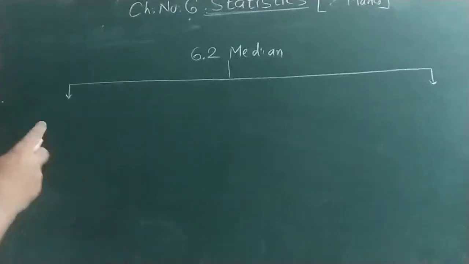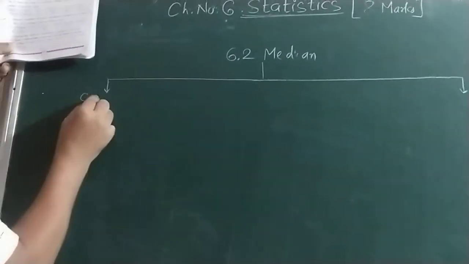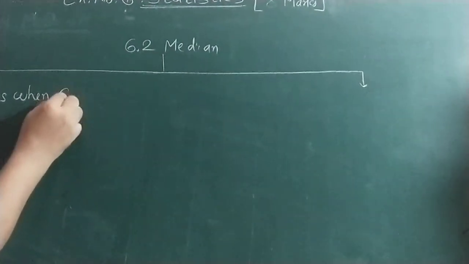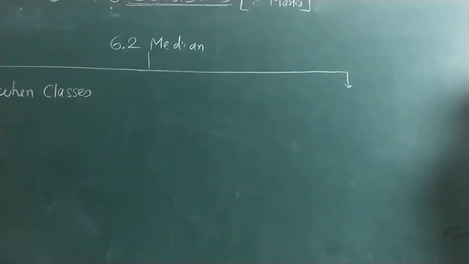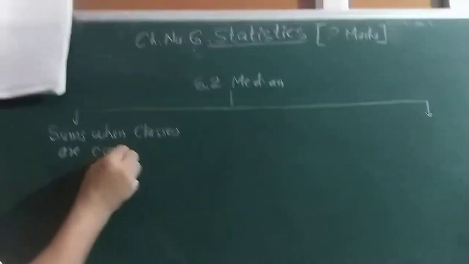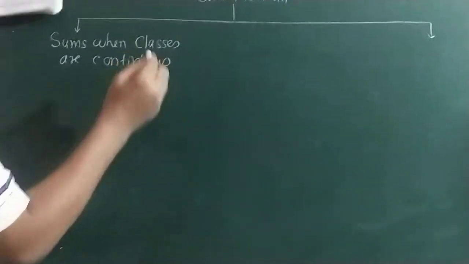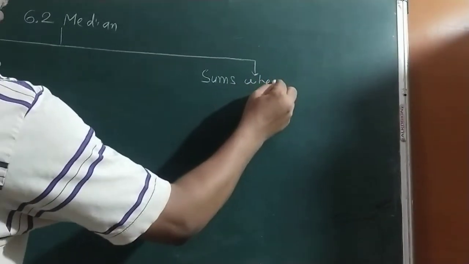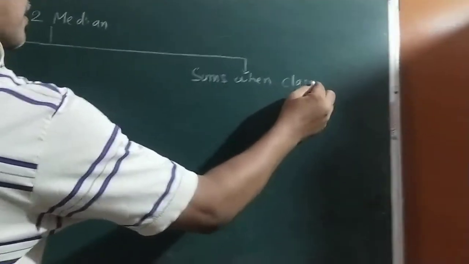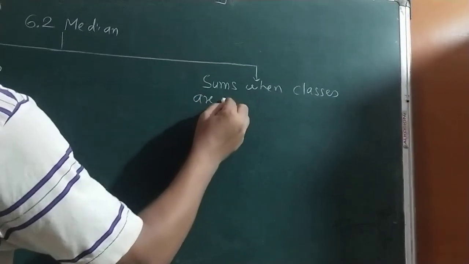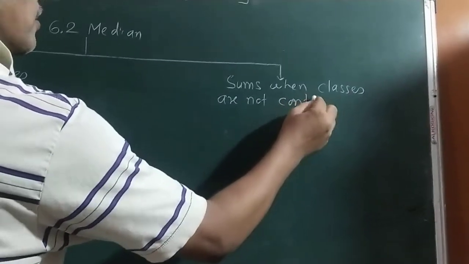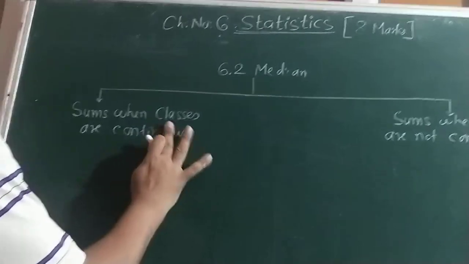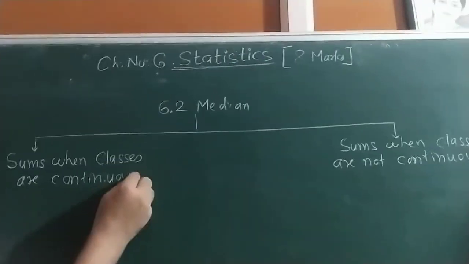So 6.2 sums when classes are continuous. Sums when classes are not continuous. Okay, so these are the two types of sum.